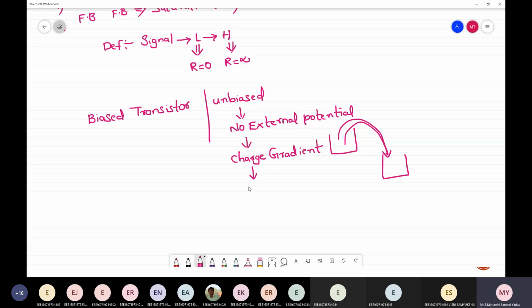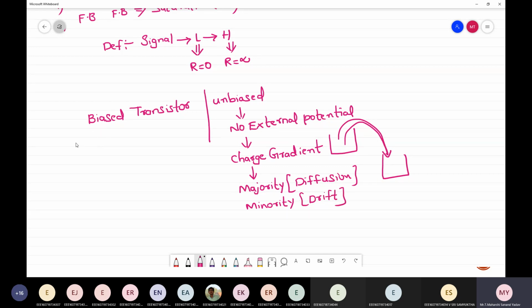And because of the majority carriers, which current will I get? Diffusion current. Next, because of minority carriers, I'll get drift current. So these are some of the basics which we have already seen in unit number 1 also.